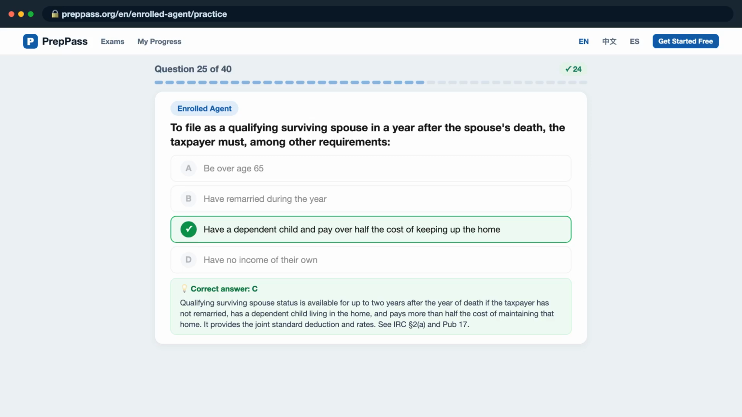Qualifying surviving spouse status is available for up to 2 years after the year of death if the taxpayer has not remarried, has a dependent child living in the home, and pays more than half the cost of maintaining that home. It provides the joint standard deduction and rates. See IRC Section 2(a) and Pub 17.